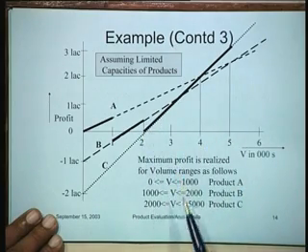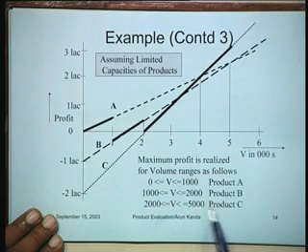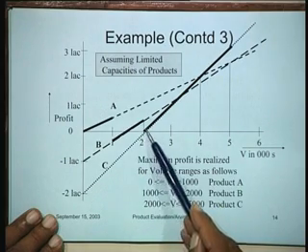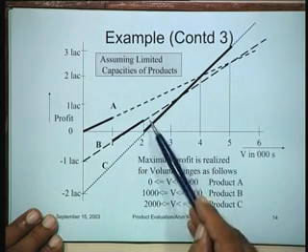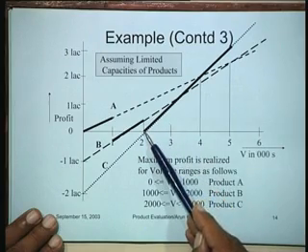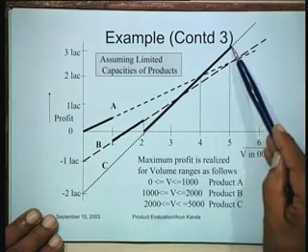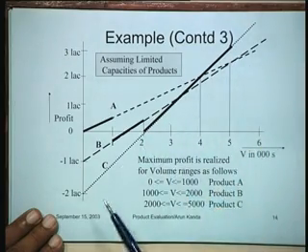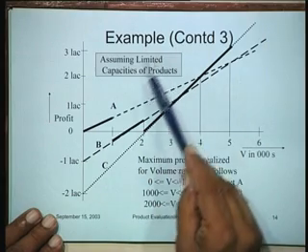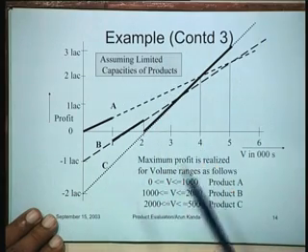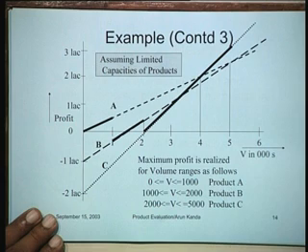And then the third product, which is product C, it is lower here, but is still lower than this, but this is not available now. So from 2000 onwards up to 5000, that means here. So now what's happening is that if we assume the limited capacities for the various products, our decision situation for the optimal product now is this.